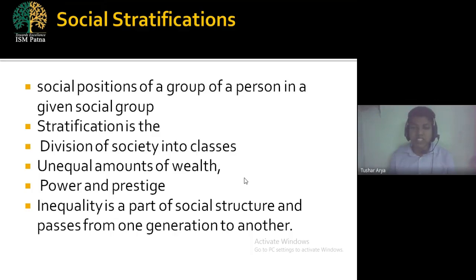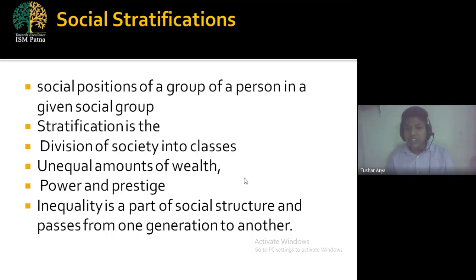The first person works as the owner of the company and has that power and prestige. The second person works in the same company but as an employee. They both have the same profession, but they have different power and prestige. So they will be divided in the society according to the power and prestige which they hold.